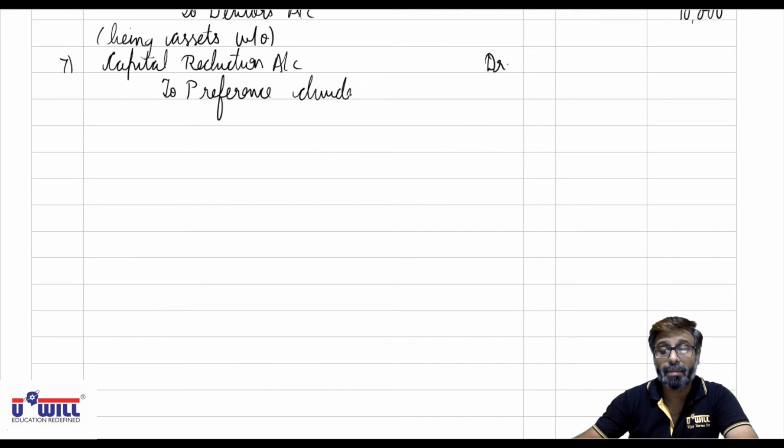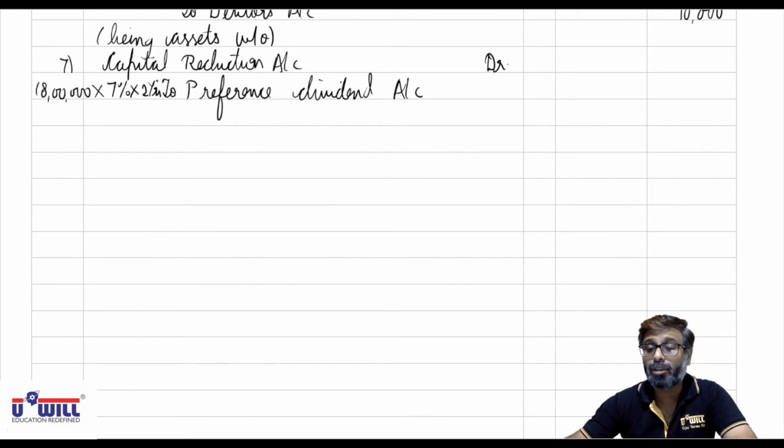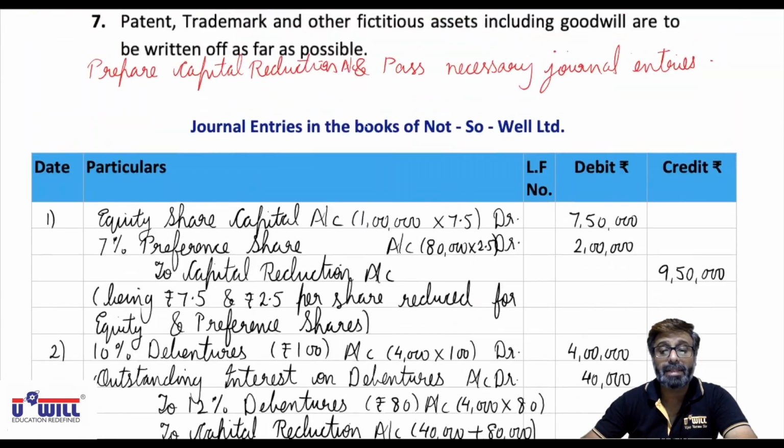As we discussed, the amount will be 8 lakhs preference share capital into 7%, 56,000 into 2 years, 1,12,000. Okay, if there is any other contingent liability, we can combine it with this entry.